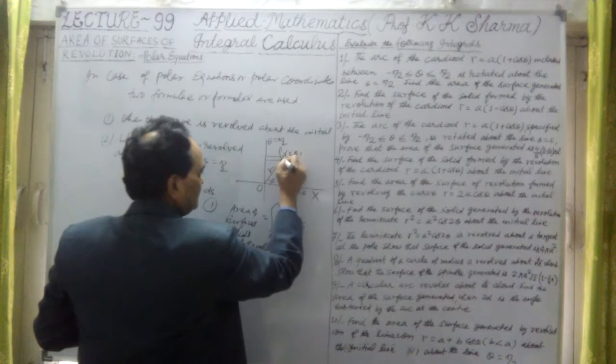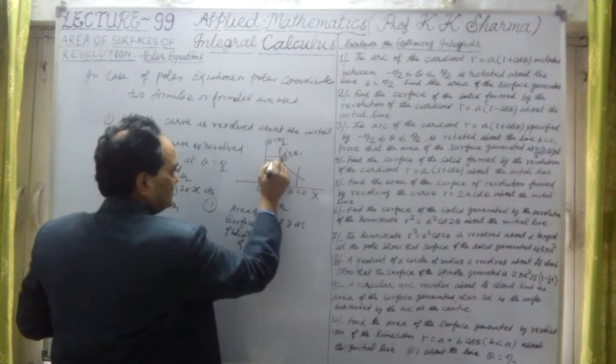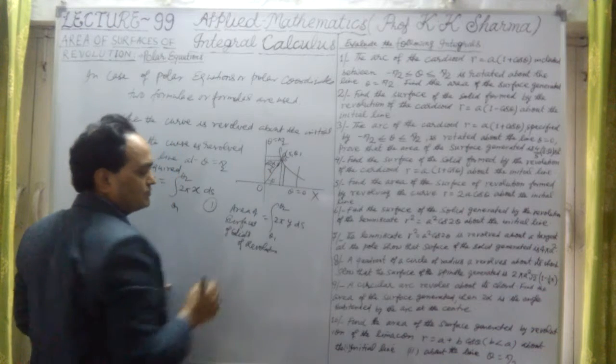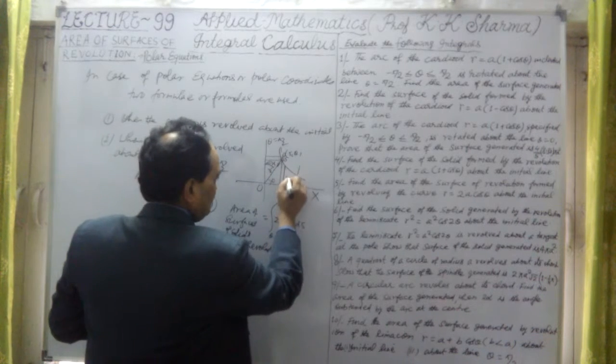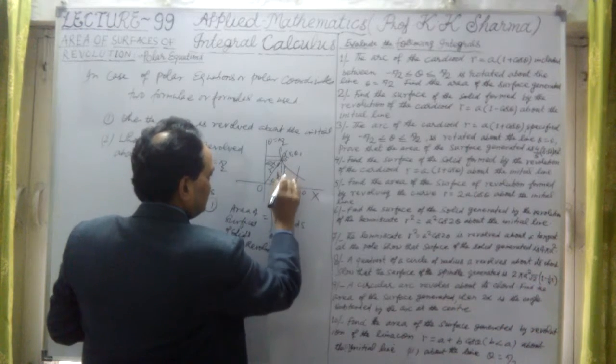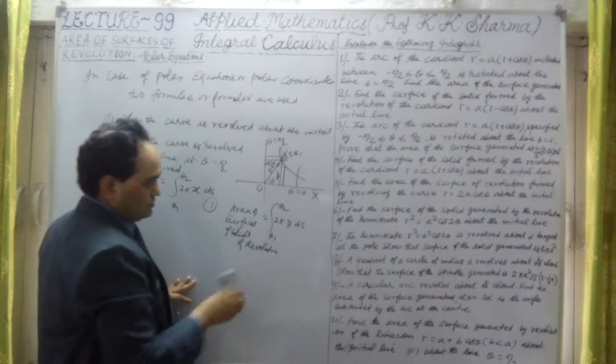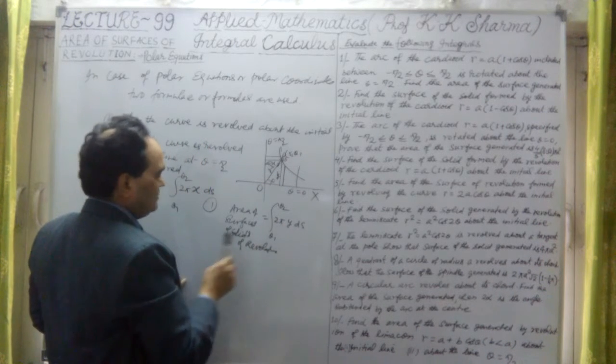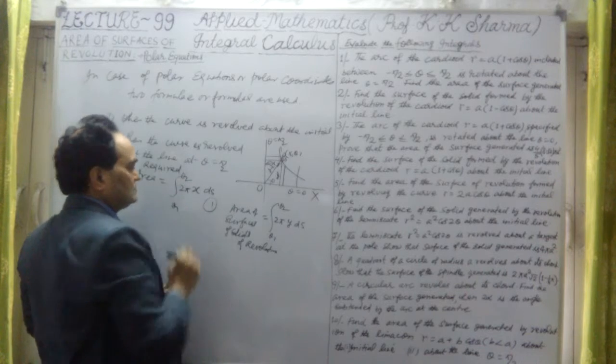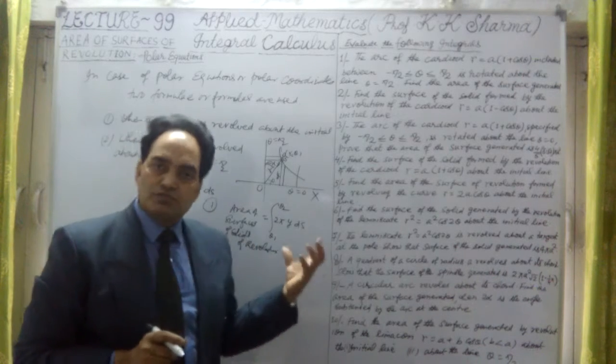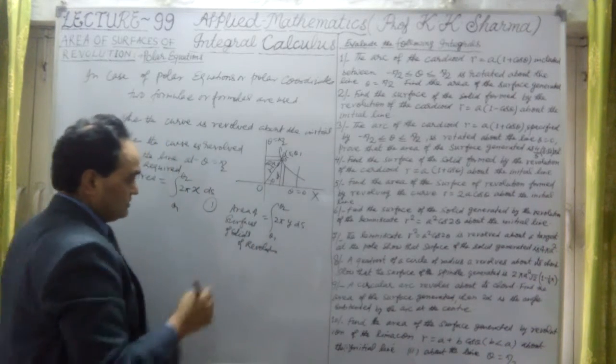This is delta s here, and this is the x coordinate of P, and here it is y, sorry, this is y here, the y coordinate of P. Okay, so in this case it is 2 pi y ds, and in this case 2 pi x ds. These are the two formulae in case of polar equations. Okay, so I'll talk about them.